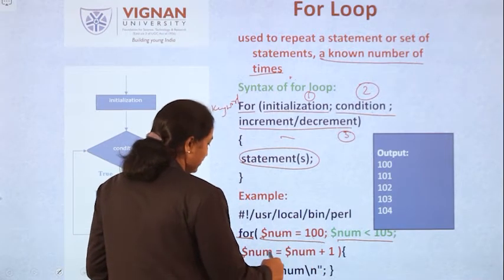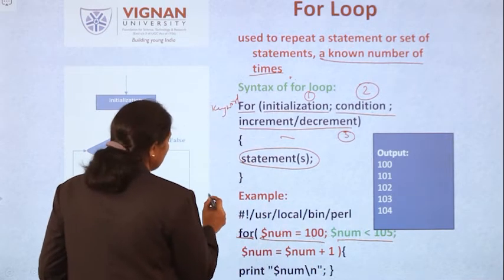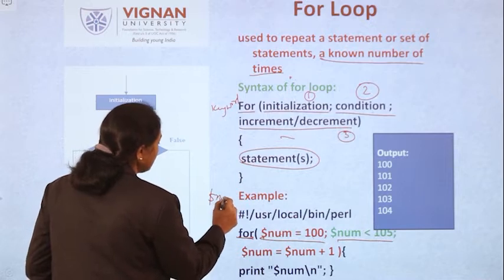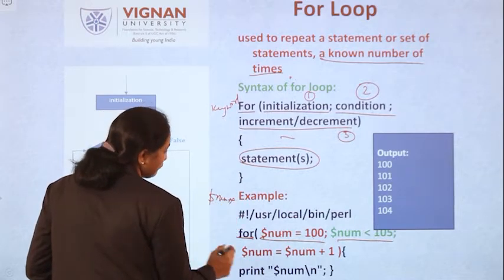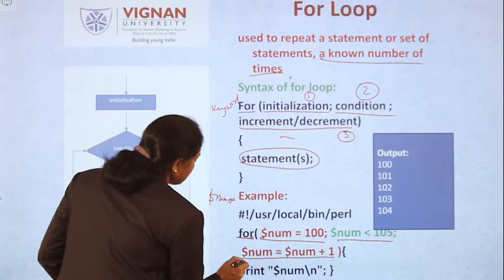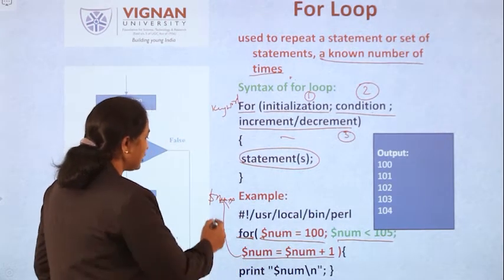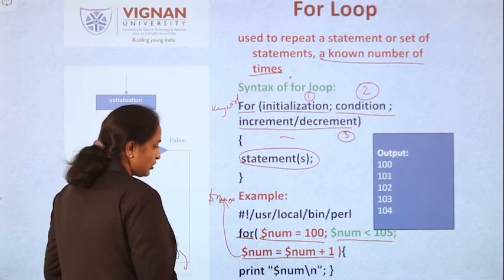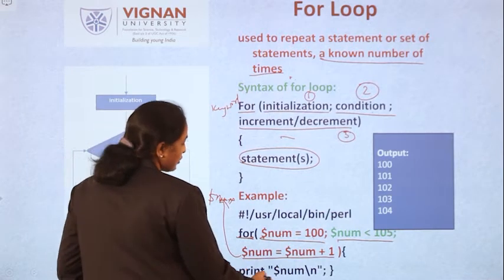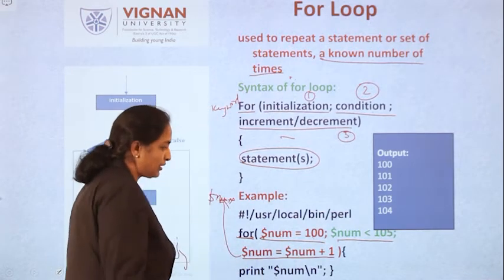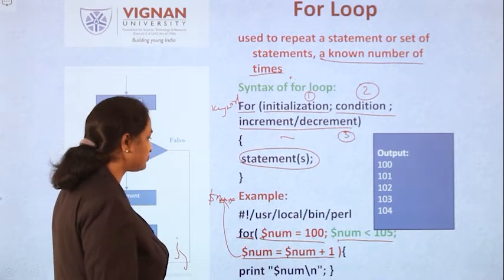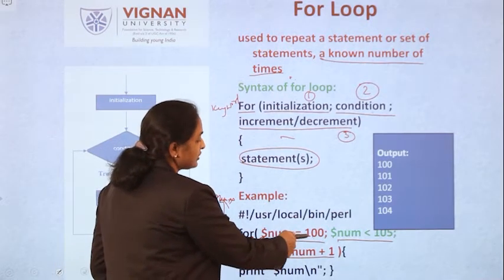Instead of writing it like this, you can write number plus plus. This is the short form, equivalent to the other. You can represent it as a post increment also. Then you can print the number. What is the value of the number that you have to print? Let us start with 100.